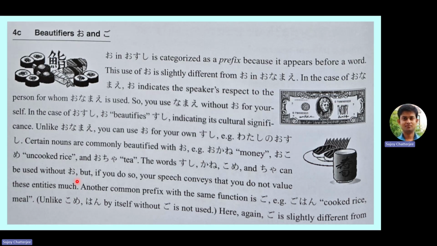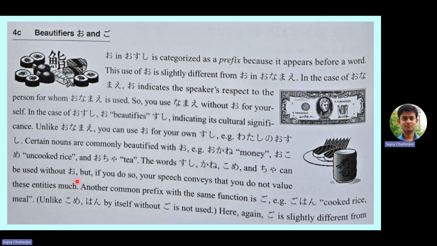But in the case of o sushi, it's a different thing, right? It's not respect because sushi is not a person. It's not a human being. So in the case of o sushi, o beautifies sushi. It's not the aspect of respect, it's the aspect of beautification. So it beautifies sushi, indicating its cultural significance. So there are two things. One is respect for a person, and the other one is value for something culturally significant. So unlike onamae, you can use o for your own sushi as well. For example, watashi no o sushi. That is my sushi.